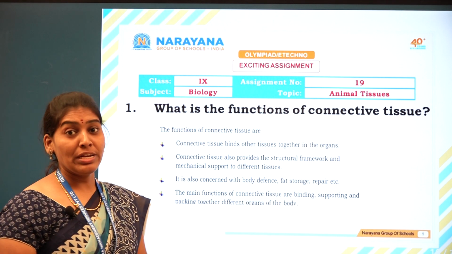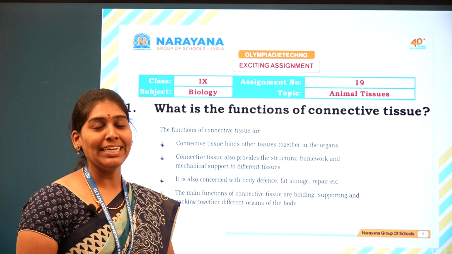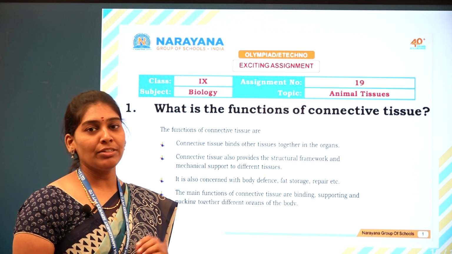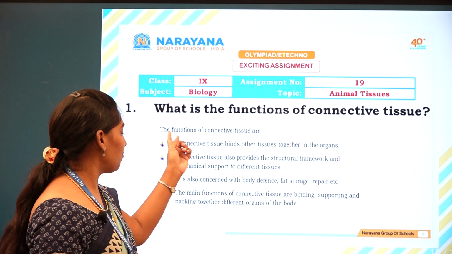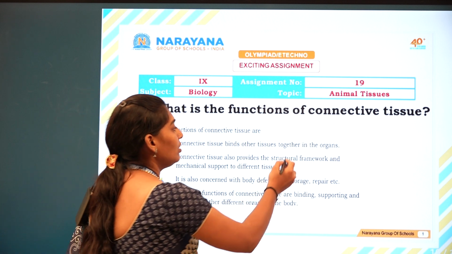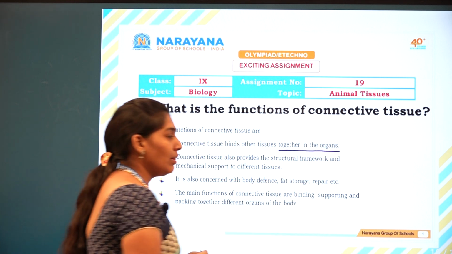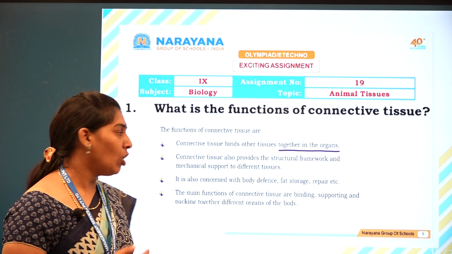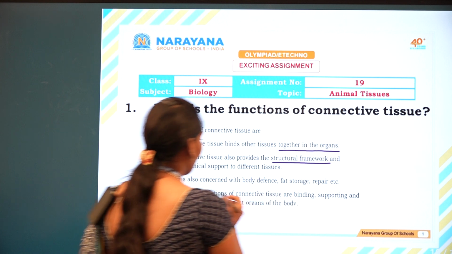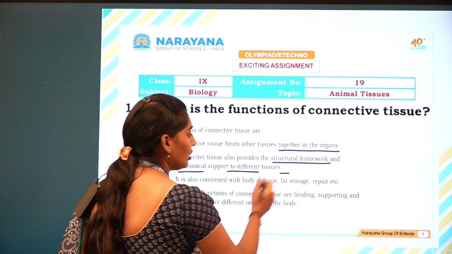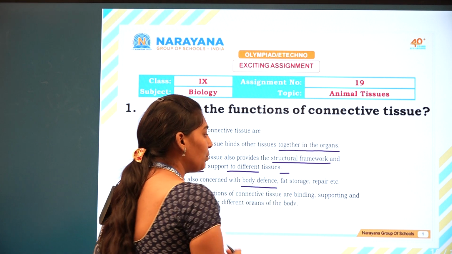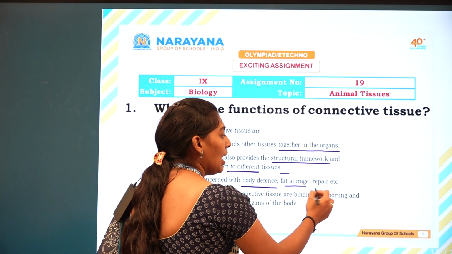From the name itself you can see the meaning of that tissue. Connective tissue is nothing but the tissue which connects all the parts of the body. Let us discuss the first function. Connective tissue binds together the organs, which is very helpful for connecting all the organs, and it also provides a structural framework and mechanical support to the different tissues. It is also concerned with body defense mechanism, fat storage and repair.